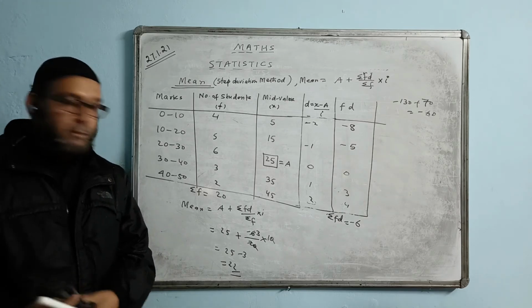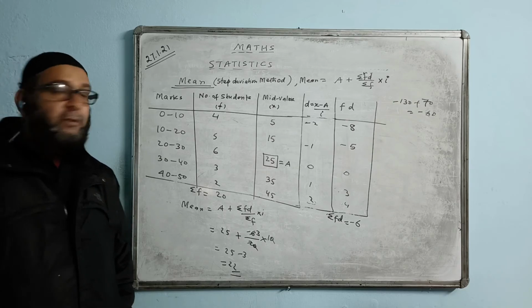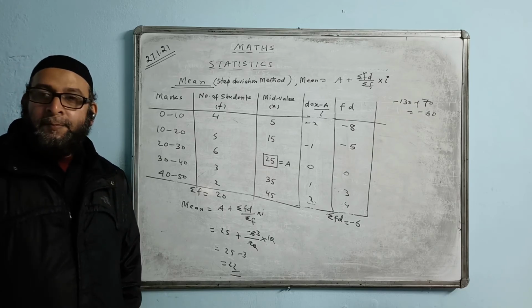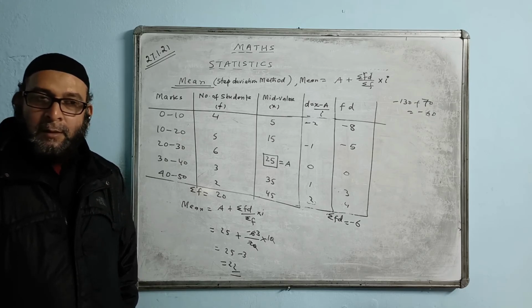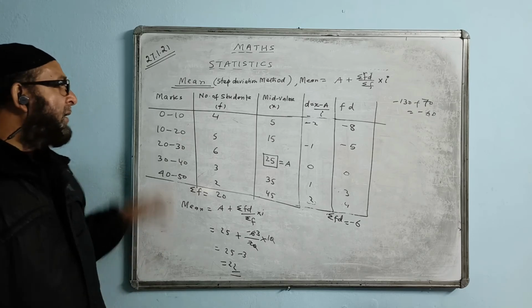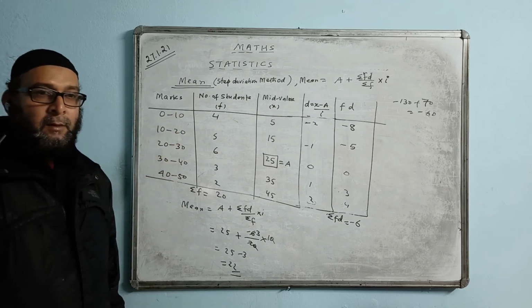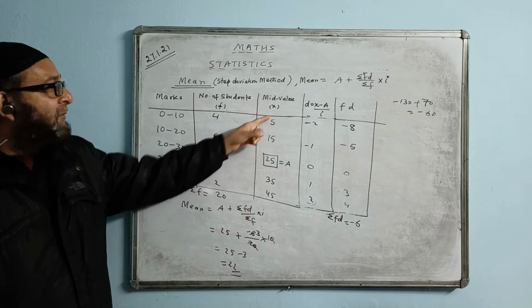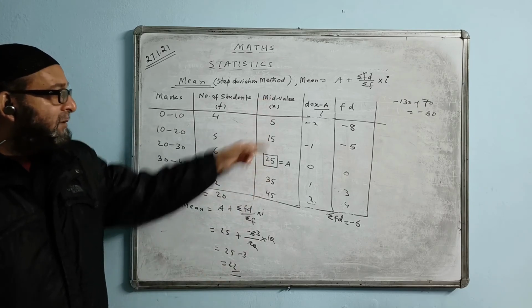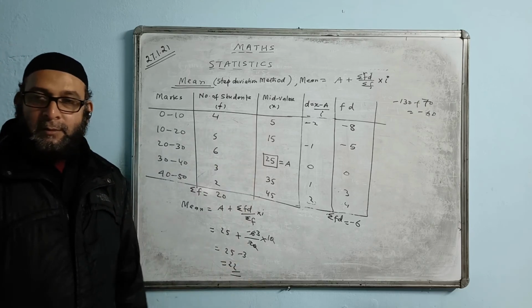Did you understand? Check and tell me if you have not understood. Yes. I is interval, 10 and 20, how much is the difference? Write 10 here. You can check from the mid value also. Between 5 and 15, how much is the difference going on? 10, 10. So I value is 10.